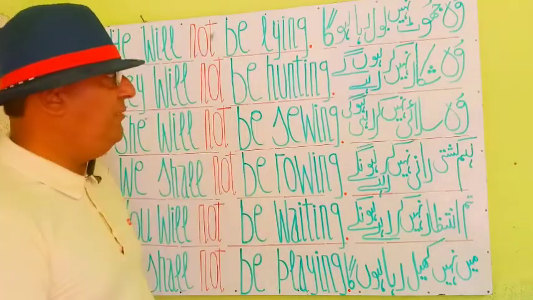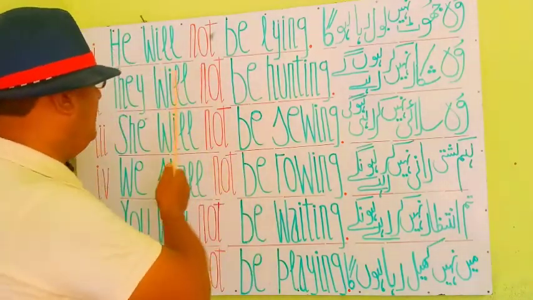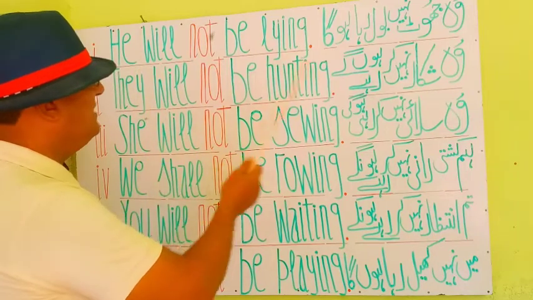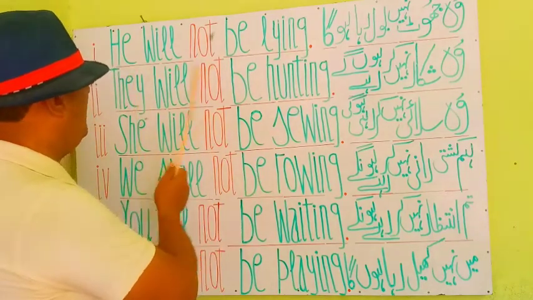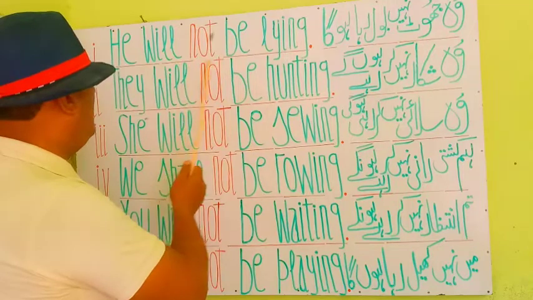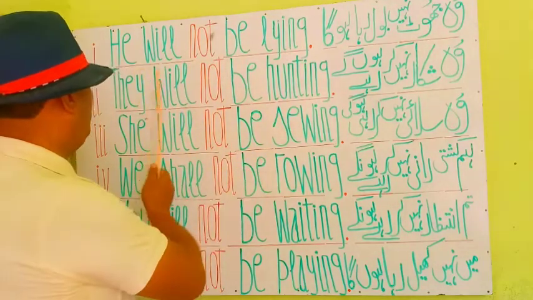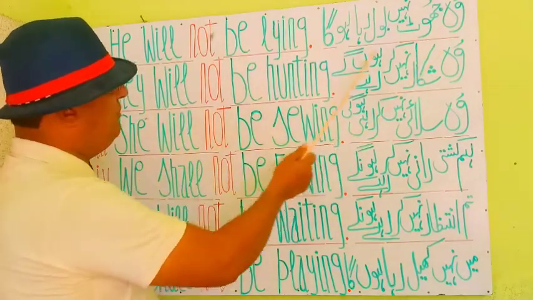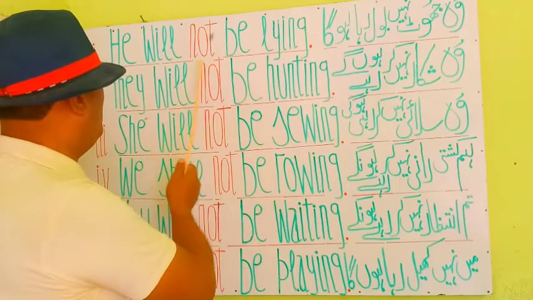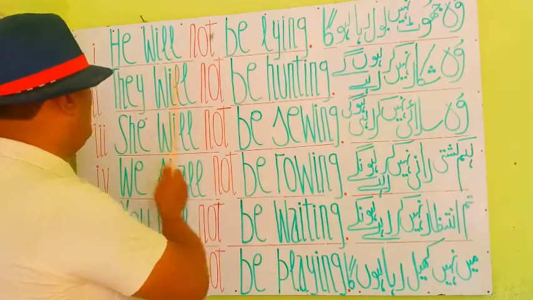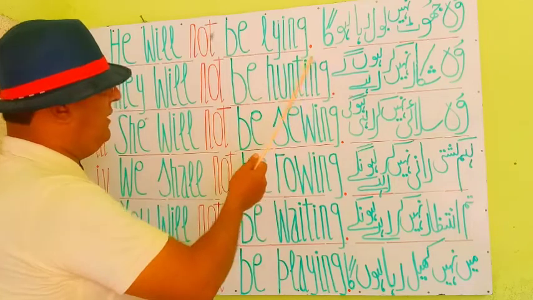The first statement in future continuous tense, you see here, is: He will not be lying. वो झूठ नहीं बोल रहा होगा.